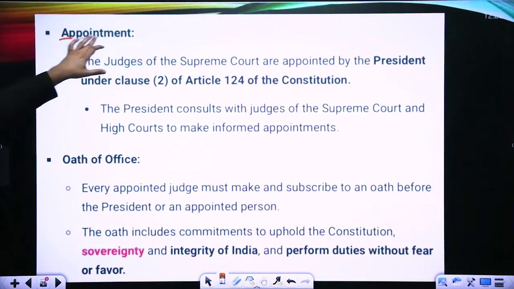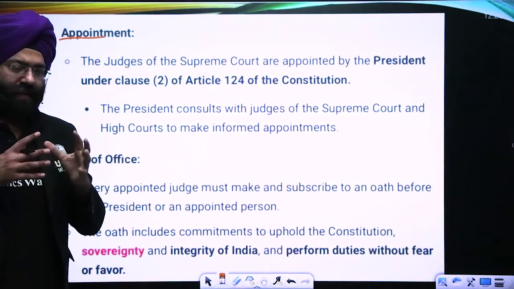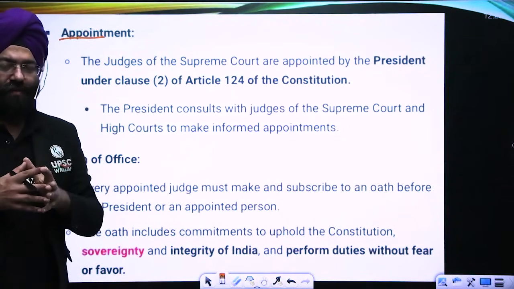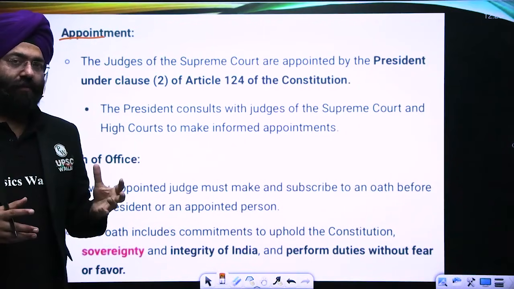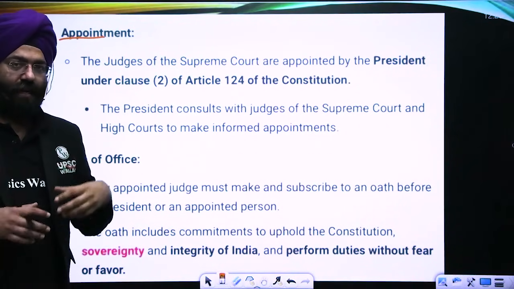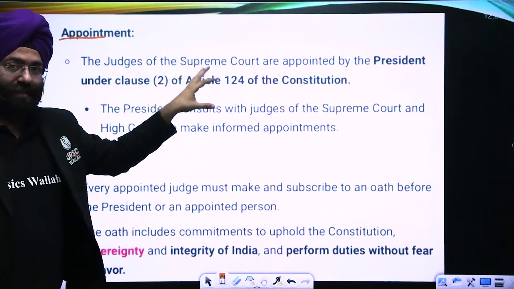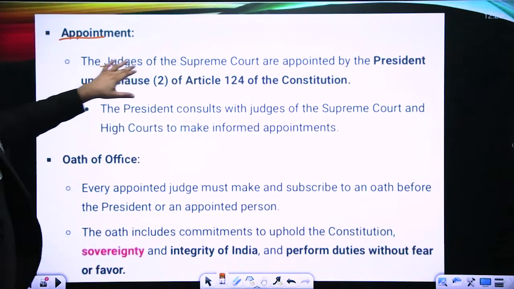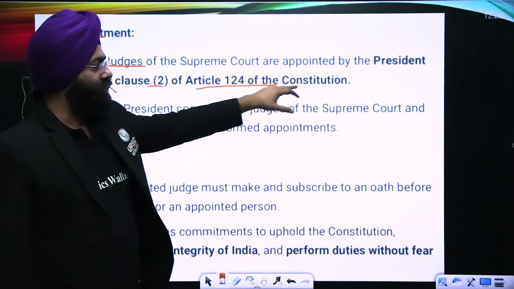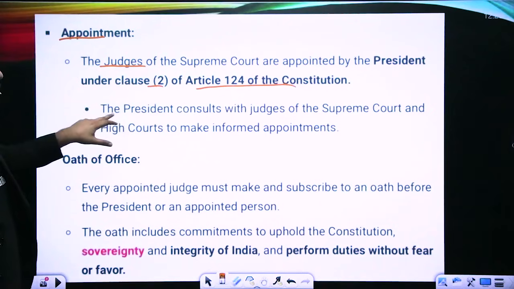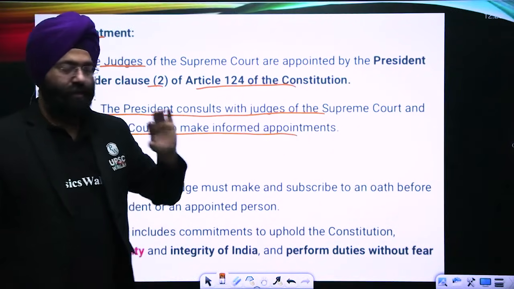Now, appointment. We need to understand that the Constitution does provide a proper mechanism through which a judge should be appointed, but we realize that over time this mechanism has been molded by a new system that came, known as the collegium system. That again changed the manner in which judges are appointed. Now, this is what the Constitution says. Let us see that first. The judges of the Supreme Court are appointed by the President of India under Clause 2 of Article 124 of the Constitution. Here, the President may consult the judges of the Supreme Court and High Courts to make an informed judgment.